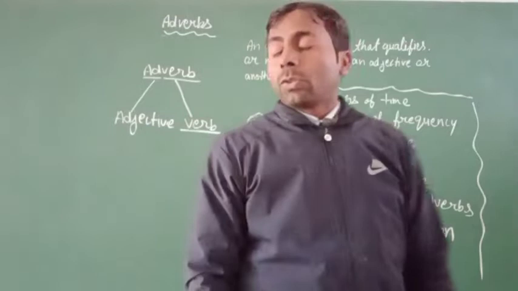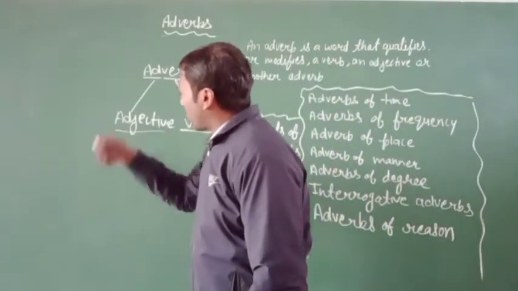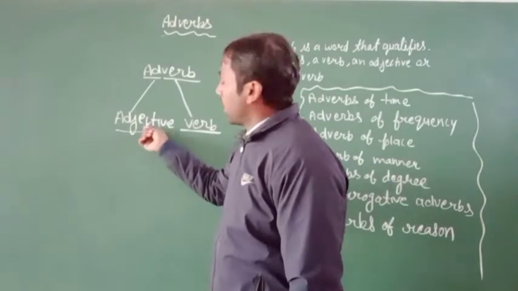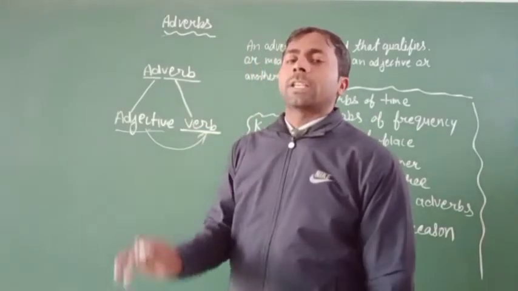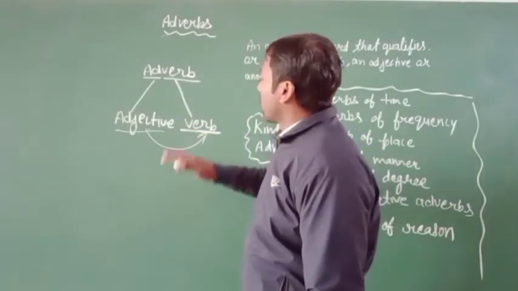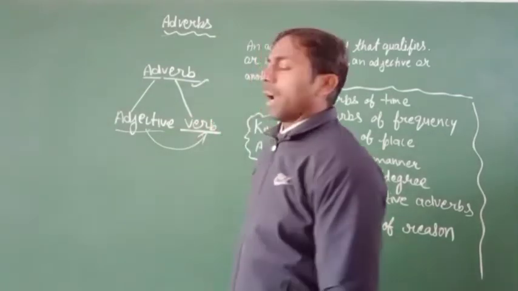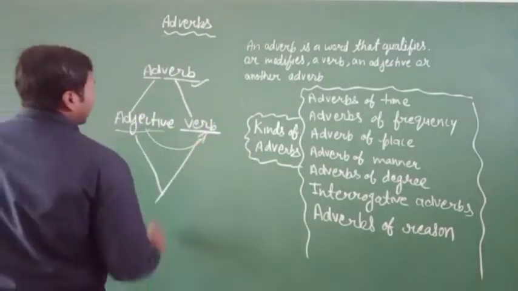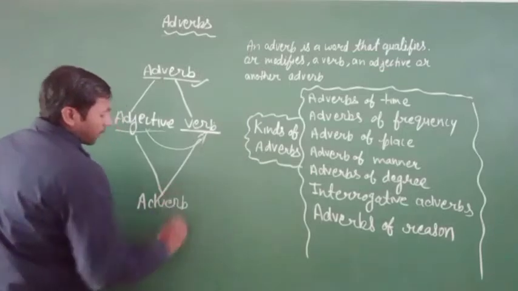So it means a word of adjective modifies the verb. If any adjective word modifies or says the quality of the verb, that is called adverb. Okay, and if both are made together, then it will be adverb.